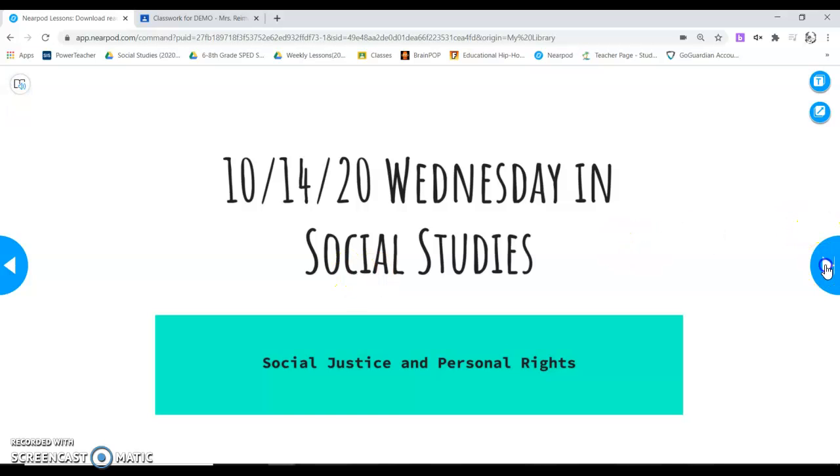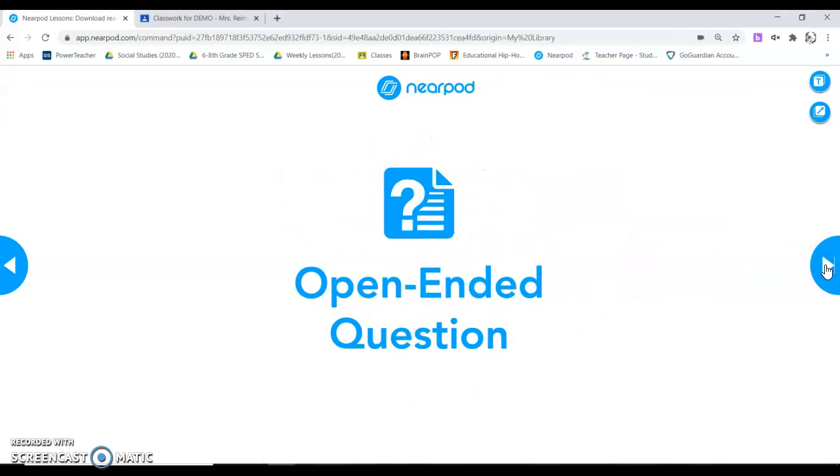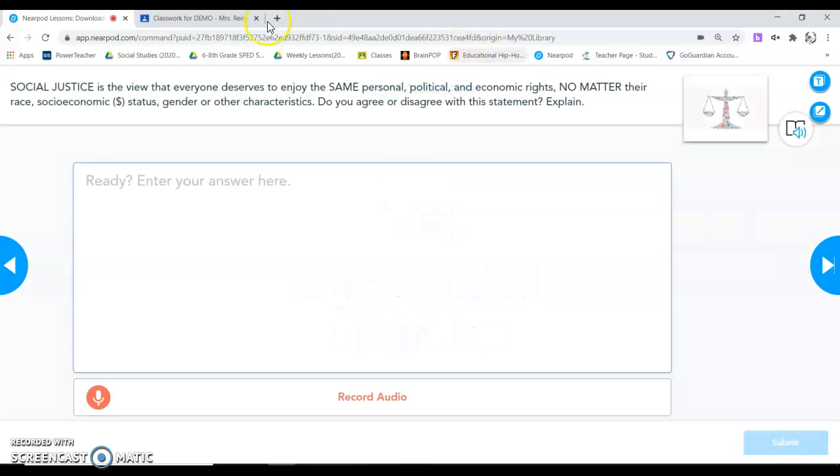All right, you're then going to click the blue arrow and go to the first question. And the first question says, social justice is the view that everyone deserves the same personal, political, and economic rights. Personal rights are rights from you as a person. Political have to deal with the government, and then economic has to deal with money. So should we all have the same rights, no matter your race, your class status, your economic status, if you're living in poverty, or if you're rich, or if you're middle class, your gender, or any other characteristics? Do you agree with this statement?